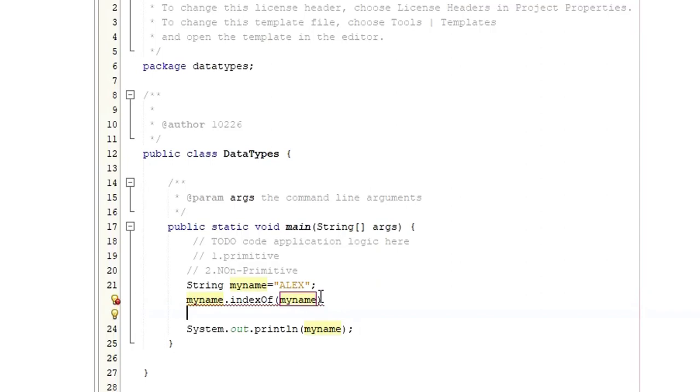So here I need to pass, let's say the characters from Alex, and then I want to concatenate with another string. If you want to concatenate, you have to put plus, and then let me say Alex Carry. Now in indexOf, I just want to find out the index of Carry. This Carry is not found because the C is uppercase, so you have to pass exactly the way that you have passed.